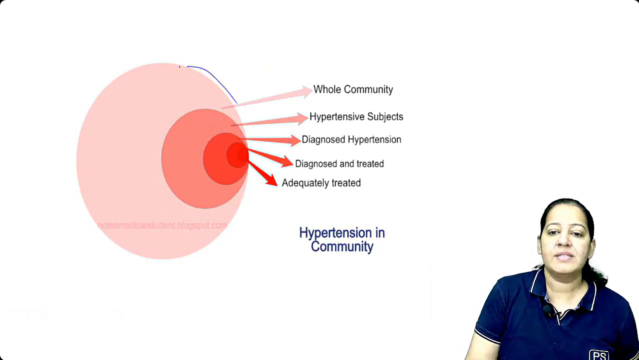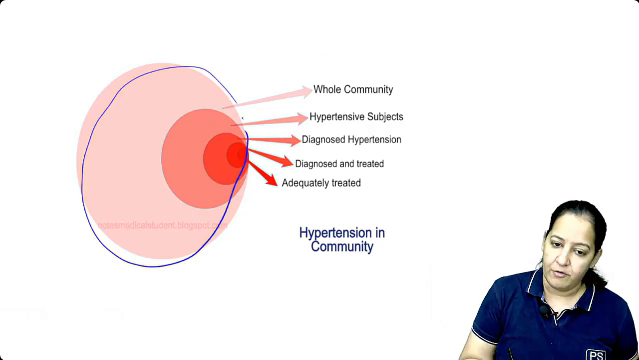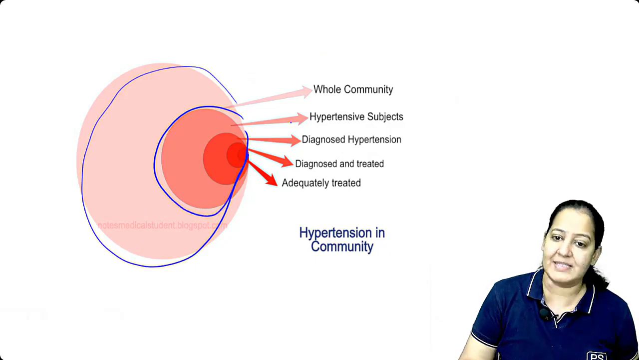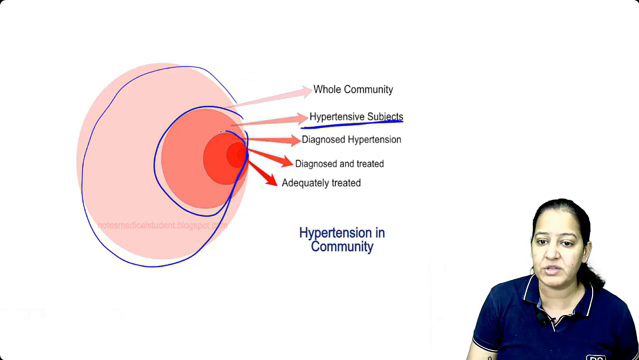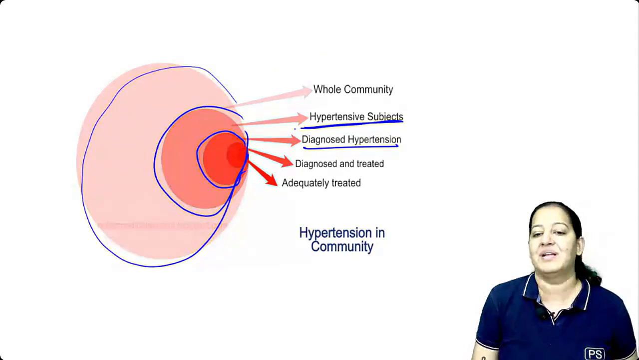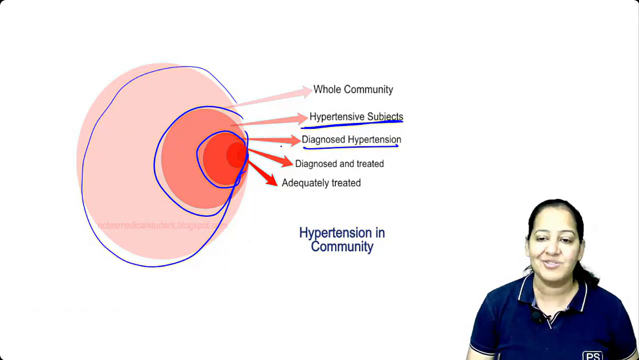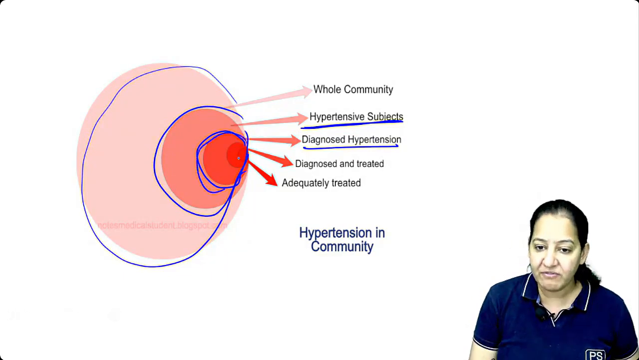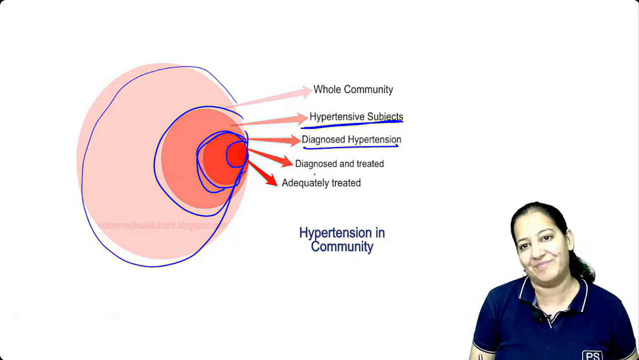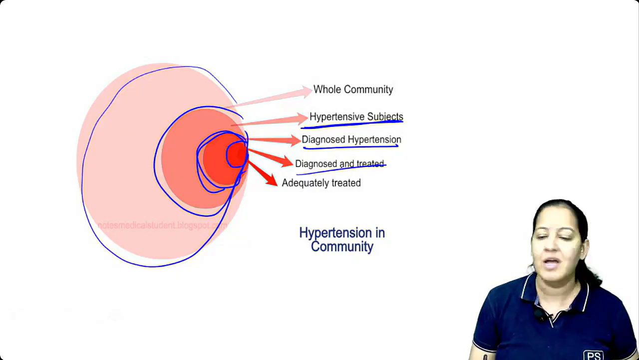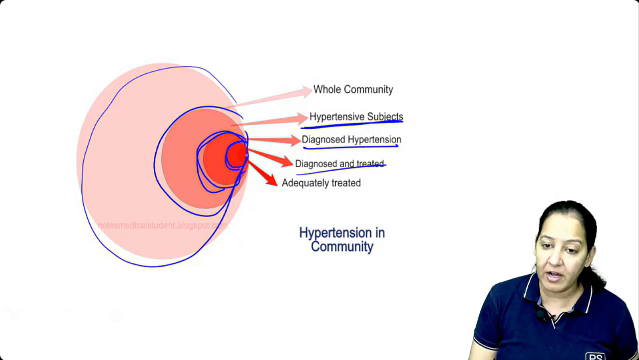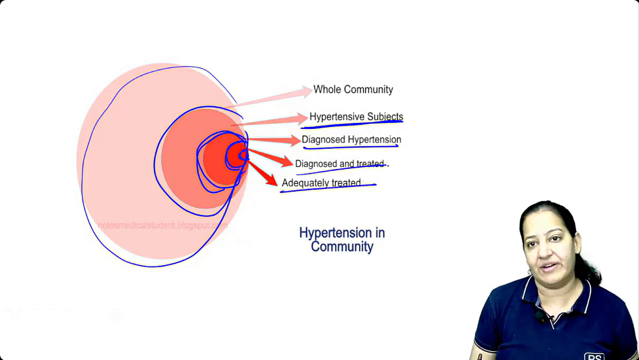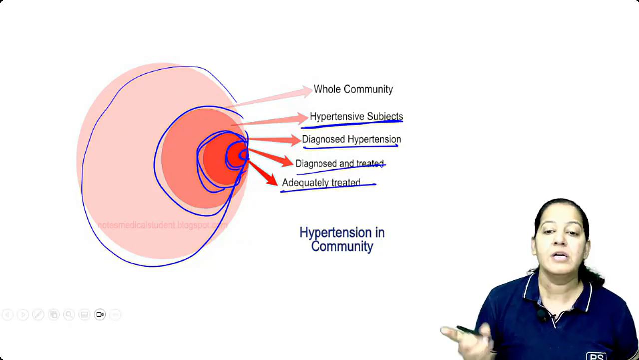You can see this is the whole community. From the whole community, these are the people who are hypertensive. But among those who have hypertension, actually only half of them are diagnosed. The remaining half don't even know that they have hypertension. From those who are diagnosed, only half get treatment. The remaining half know they have hypertension, but they don't take any treatment because they think it is not required. It is not giving them any trouble. From those who are treated, half are adequately treated. The remaining half are not adequately treated. So this is the rule of half.